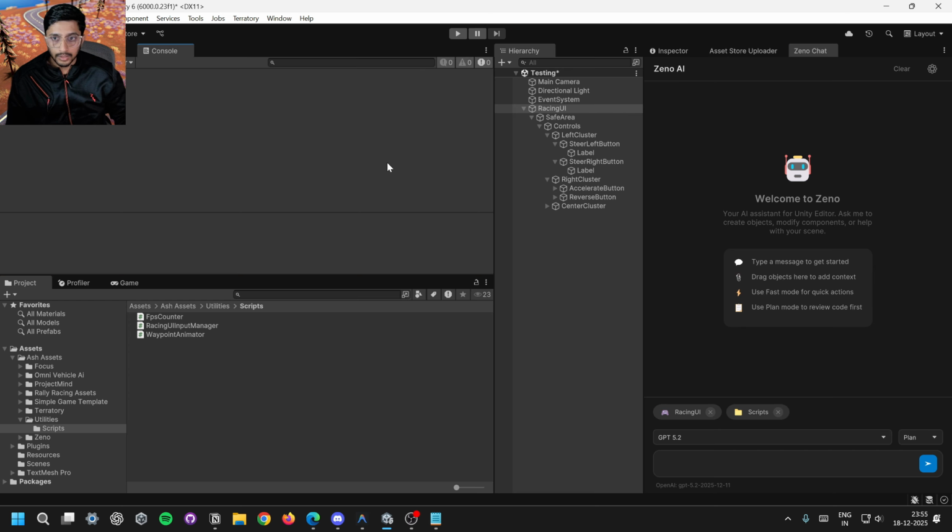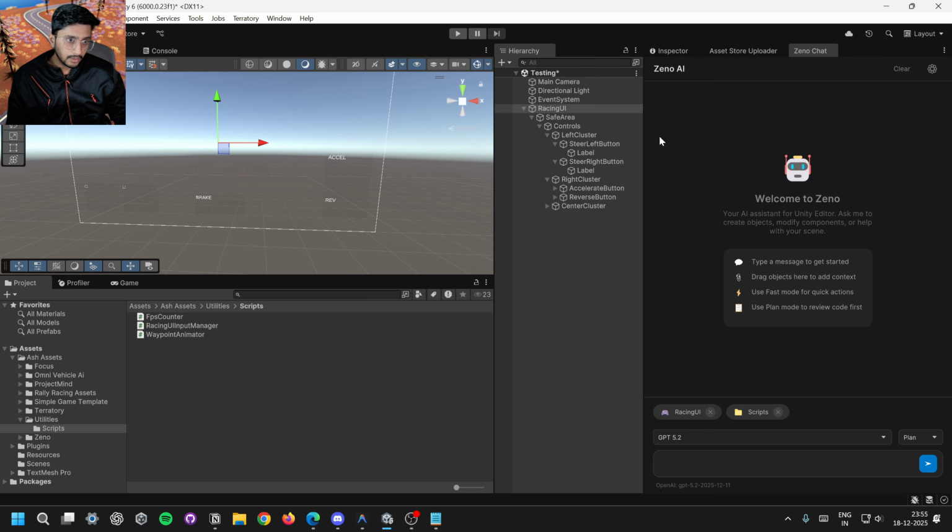This tool will be sitting in your editor, and it will have context about the console, context about all the files. It can read all the files, write all the files, it can move, it can organize things in the scene, and stuff like that.